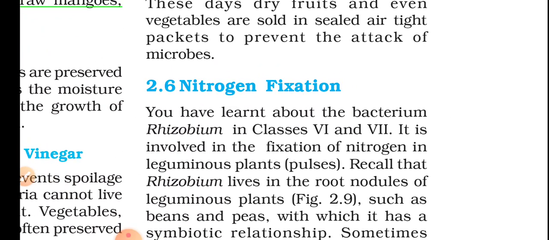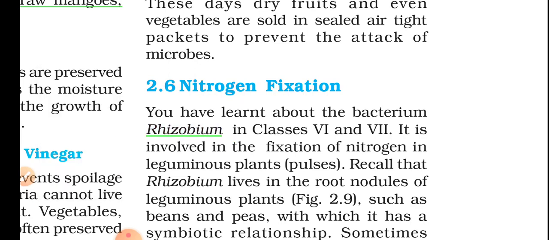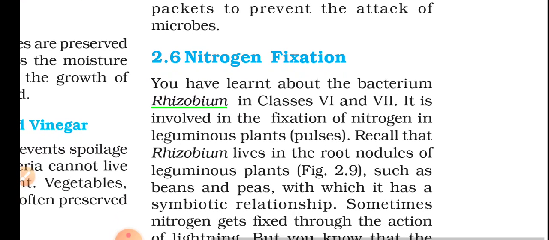Last topic, nitrogen fixation. You have learnt about the bacterium Rhizobium. I have told you several times that Rhizobium is an important nitrogen fixing bacterium, in classes 6 and 7. It is involved in fixation of nitrogen in leguminous plants, pulses.